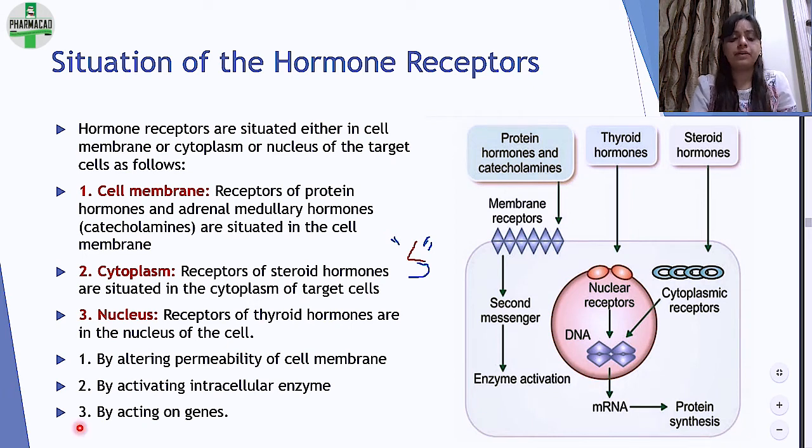How do the receptors act? There is a basic mechanism कि it will alter the permeability of the cell membrane. Then it can activate intracellular enzymes. So a receptor comes in, it will say कि come on now, this enzyme has to start working so that this sort of function can take place. Third is that it could act on genes.